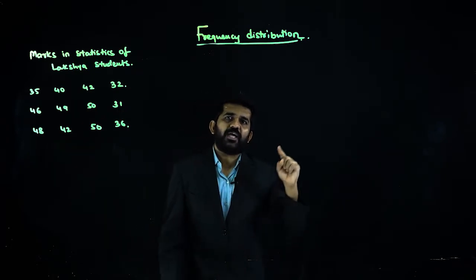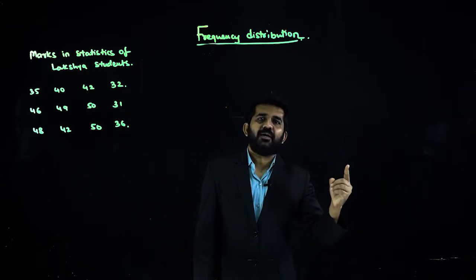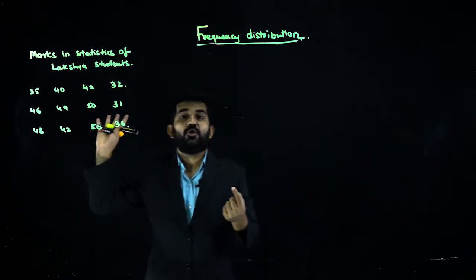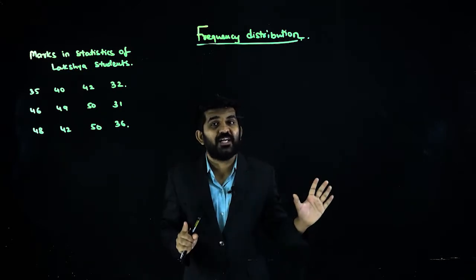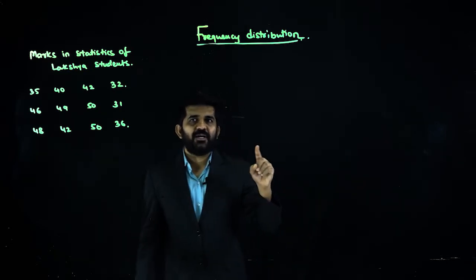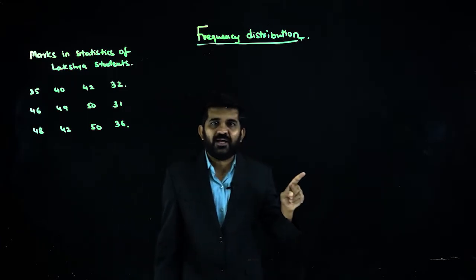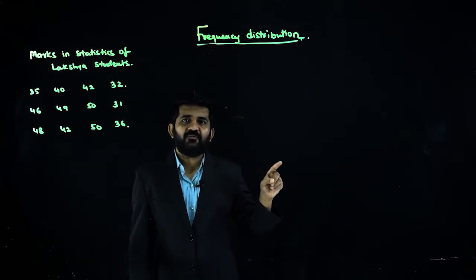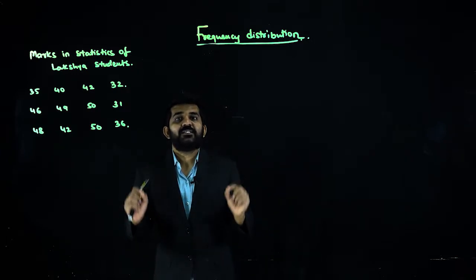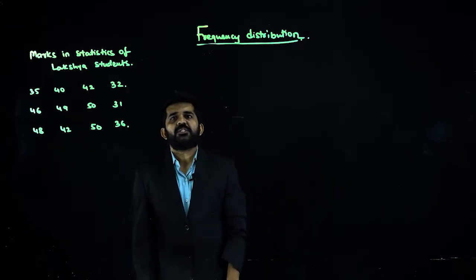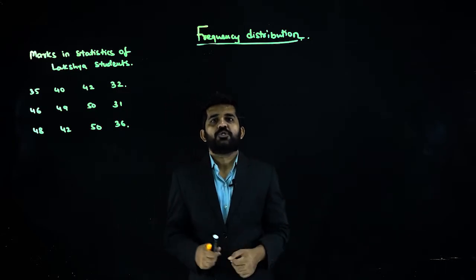If you find X bar, or average, in a frequency distribution or in normal data, the answer always remains the same, even if the formula is different. One is sigma x upon n, one is sigma fi xi upon sigma fi, but still the answer is the same. Now, why frequency distribution, and how did frequency distribution come into the picture?